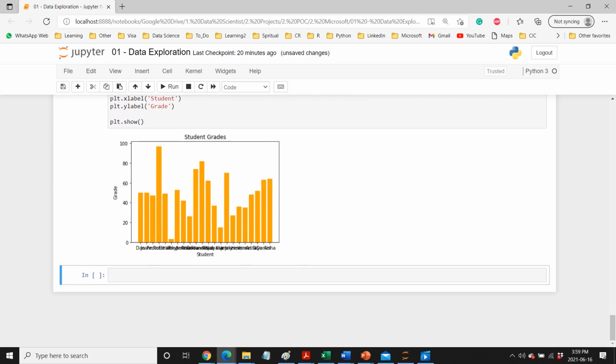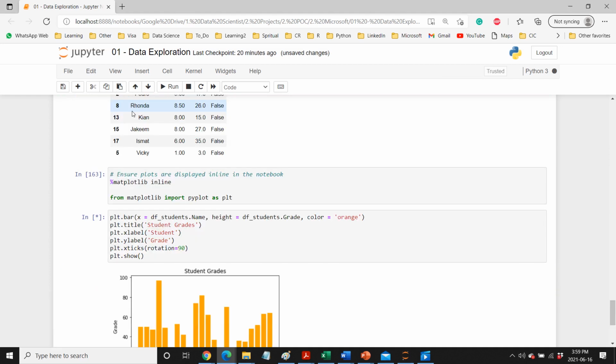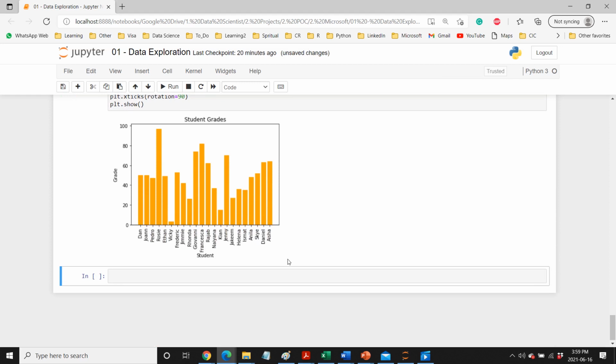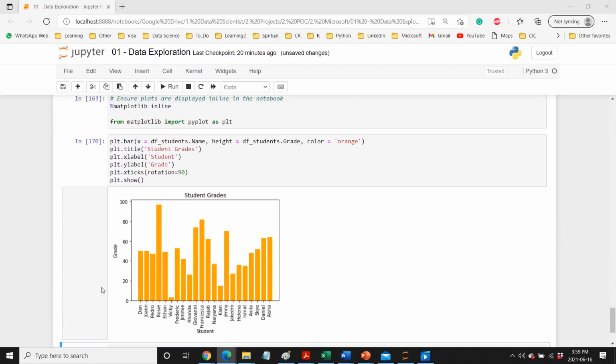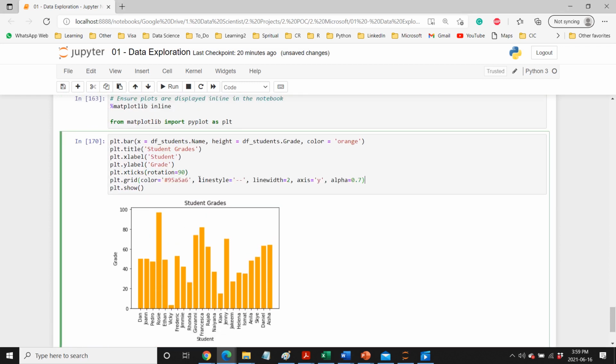Now the labels are not looking great here, so we can rotate them. To rotate, we can use plt.xticks with rotation 90, and now it is rotated. If you want to add grid lines, you can use the grid function.